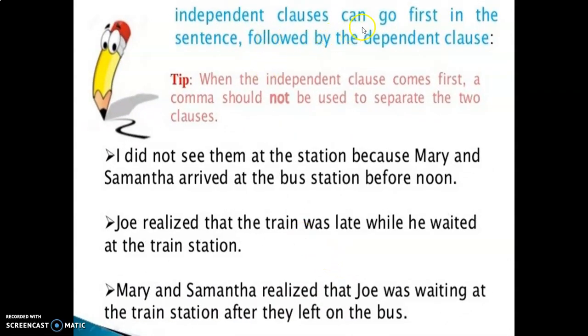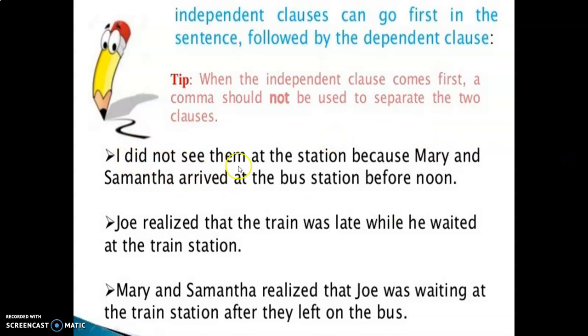Independent clauses can also go first in the sentence, followed by the dependent clause. So what is the tip? When the independent clause comes first, a comma should not be used to separate the two clauses. See, there is no comma separating the clauses. It runs from beginning to end as only one sentence.